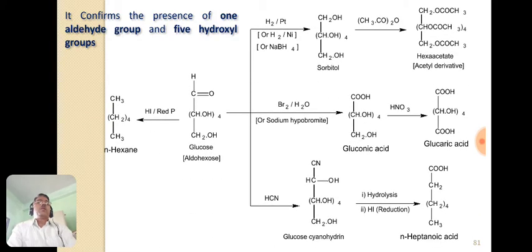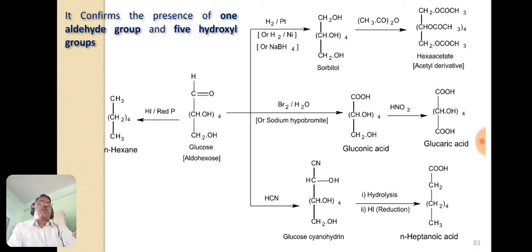So overall, the evidences are shown here in short. Glucose on treatment with hydroiodic acid and red phosphorus gives n-hexane, which indicates there are 6 carbon atoms in a glucose molecule.